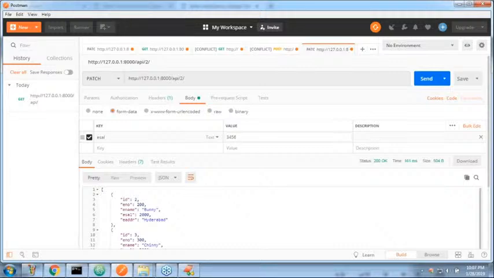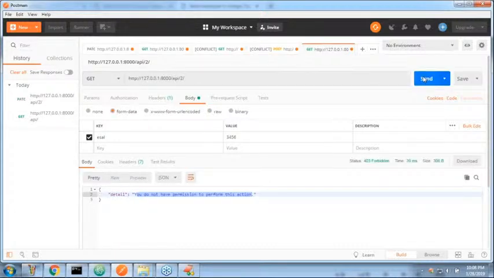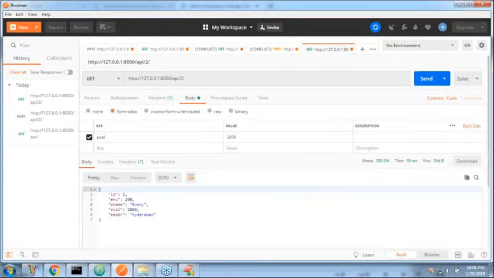No. The reason is you are performing a PATCH operation, but the allowed permission is only safe methods. That's why it immediately tells you that you do not have permission to perform this action. Perfectly it's working. Now just a GET operation: list the second record's information. Yes, why not? Only the second employee's data we are getting. It's working properly.